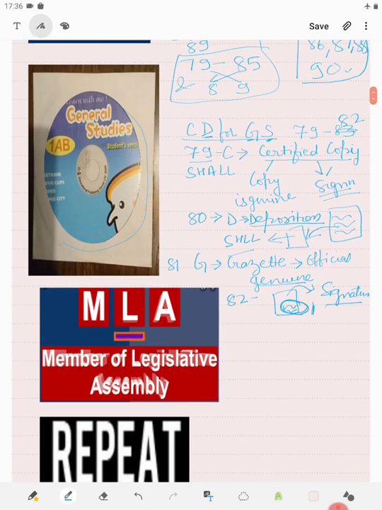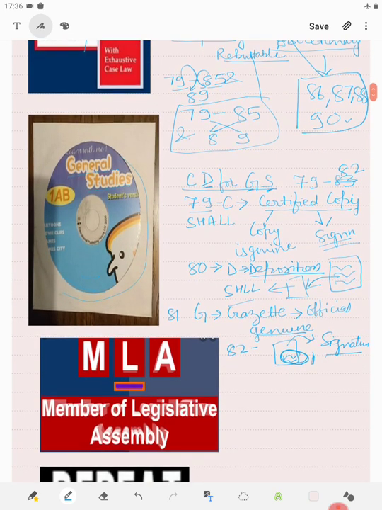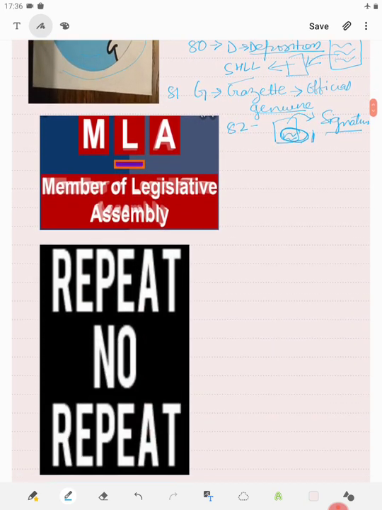Now we have seen the mnemonic for sections 81 and 82. Now we will see MLA. This is MLA, it is for sections 83, 84 and 85. Member of Legislative Assembly, as you have studied in your polity.